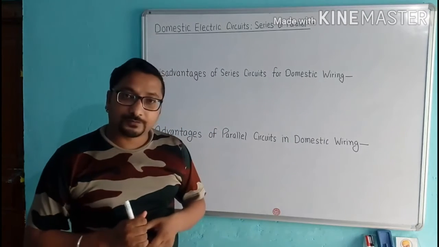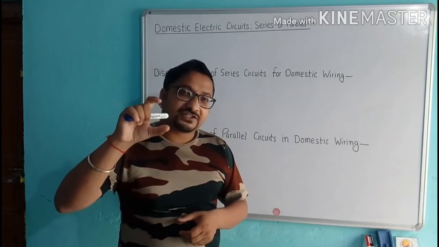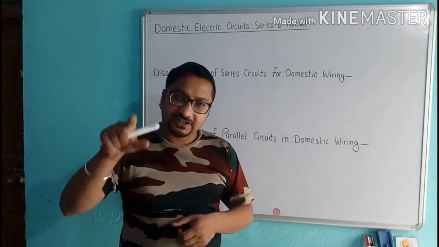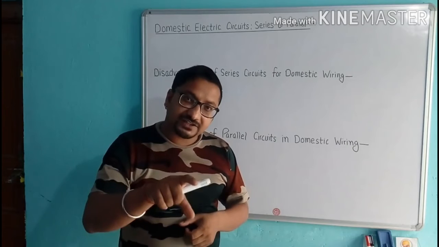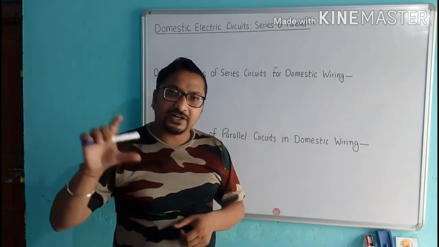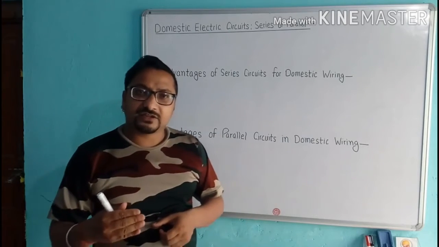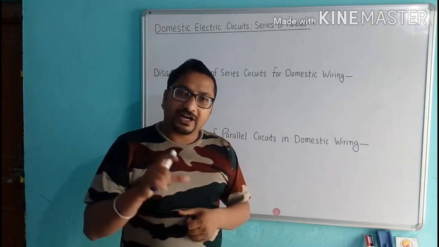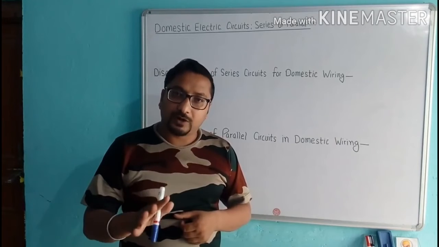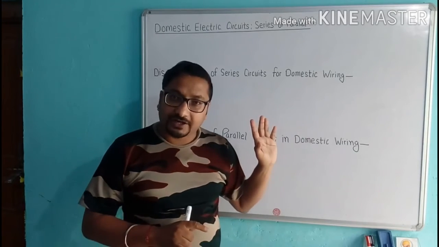Now number four, in parallel connection the value of resistance decreases. We know that in parallel connection the value of resistance decreases. When the value of resistance decreases, it means the value of current increases. So we can use electric appliances easily. All the electric appliances work properly. There is no problem we face with parallel circuits in domestic wiring.